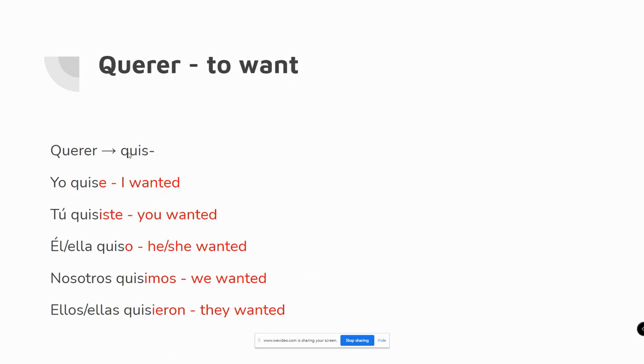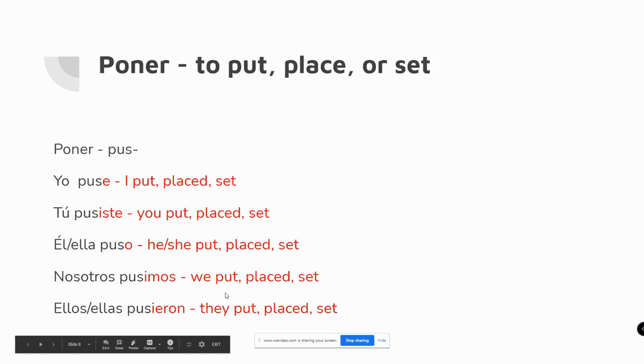Querer means to want. If you wanted something bad enough, you'd give it a quis. Yo quise, I wanted. Tú quisiste, you wanted. Él quiso, he wanted. Nosotros quisimos, we wanted. Ellos quisieron, they wanted. Poner means to put, place, or set. The stem is pus. The yo form kind of sounds funny, but I promise you it doesn't mean anything bad. Yo puse, I put. Tú pusiste, you put. Él puso, he put. Nosotros pusimos, we put.